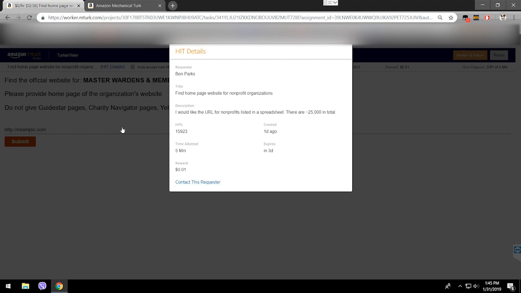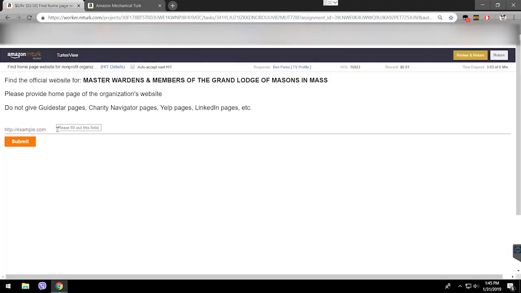So once you've made a mistake, or maybe there is no code that was given to you to submit a hit, or anything that's wrong, make sure to contact the requester so you don't get a free rejection. Rejections in your profile are bad. Okay? You don't want to get rejected as much as possible, especially when you start working. Make sure you're not going to get rejected. Make sure your work is high quality.